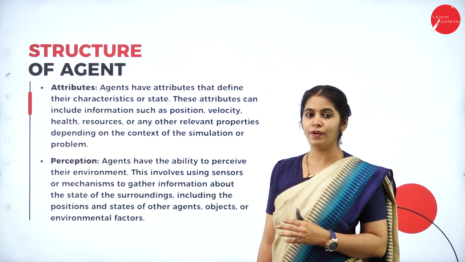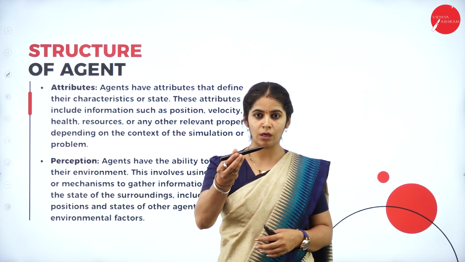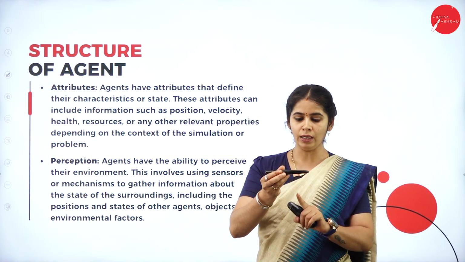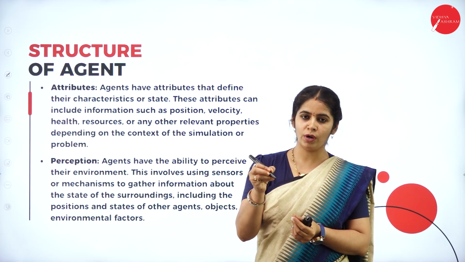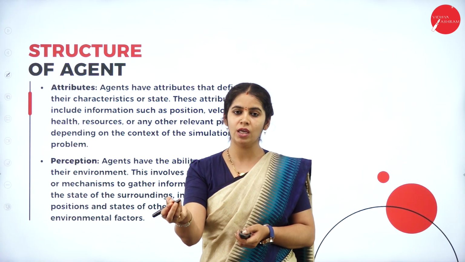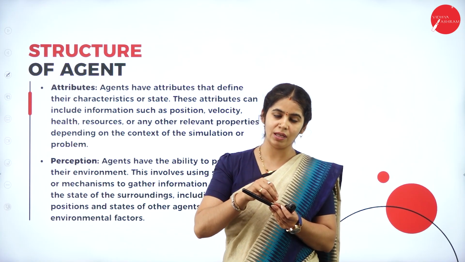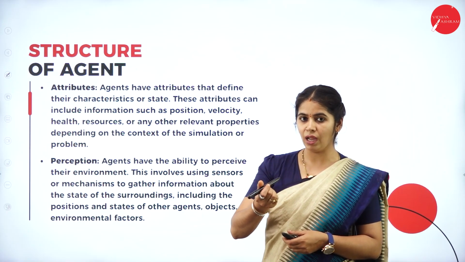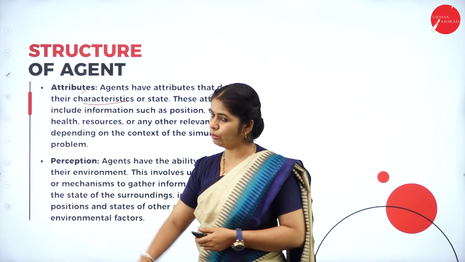How are we going to define the attributes? Attributes are the character. For example, if this is a pen, what attributes does it have? A pen should write. It should have this much length, this much width, and a grip to hold. This is the color of the ink I'm going to put. What is the refilling? The pen is either refillable or a use-and-throw pen. These are all the characters of the pen, including the color of the pen. Those characters are called attributes here.